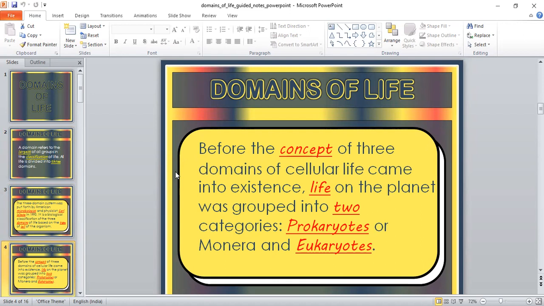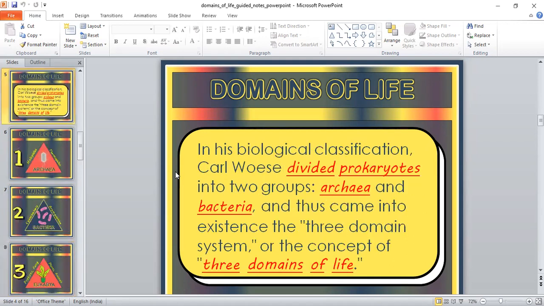Prokaryotic organisms are organisms which do not have a nucleus; the nucleus is not visible. And eukaryotes have a conspicuous, observable nucleus, and their cellular form is very well developed.